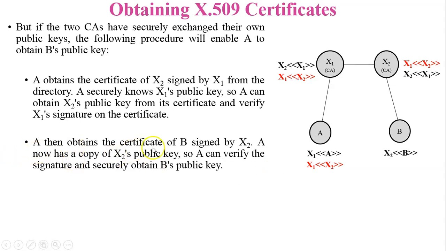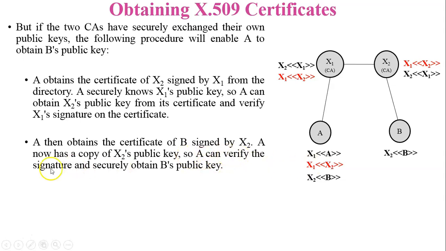A then obtains the certificate of B signed by X2. Now see over here, this is the certificate of B signed by X2. Now B will share the certificate with A. So here A now has a copy of X2's public key, because A received the certificate of X2 signed by X1. So A already has the public key of X2.